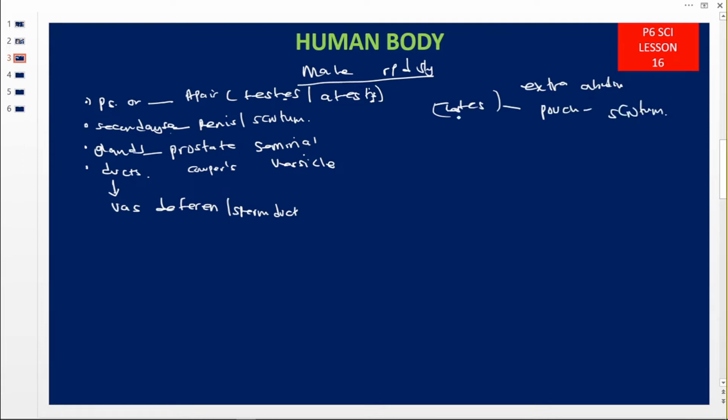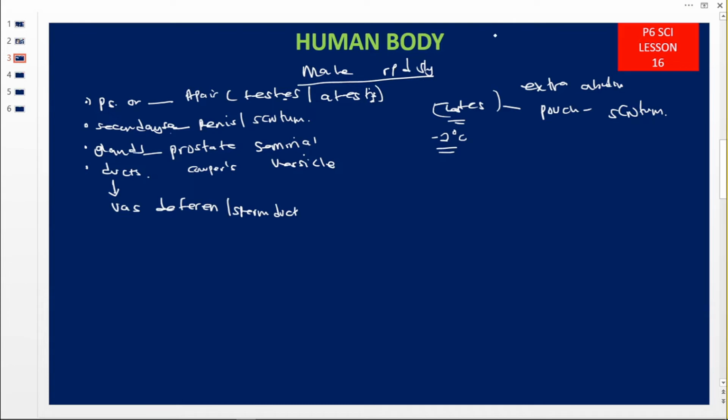The reason why these are found outside is that spermatogenesis, that is the production of sperms, needs a temperature which is lower than body temperature by 2 degrees Celsius.